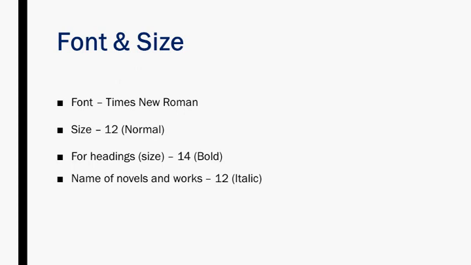These are the important details regarding the font and size of your project that you have to follow. For the names of novels and works, we use the same font in italics at size 12, and for headings, 14 and bold. This is the font and size according to the MLA style that we have to follow.